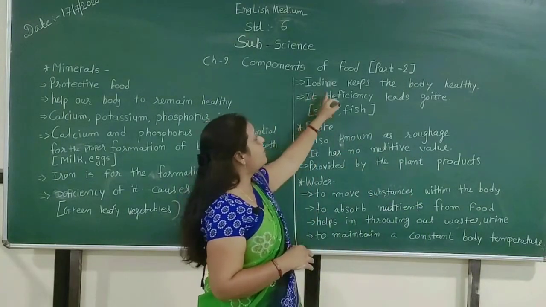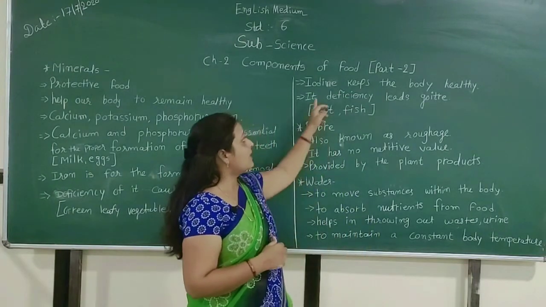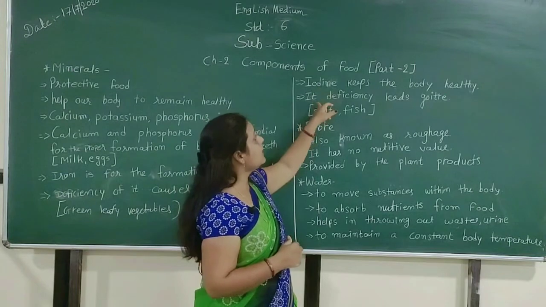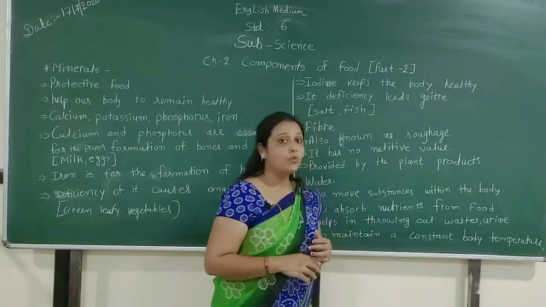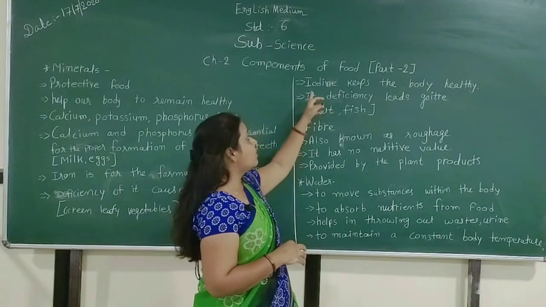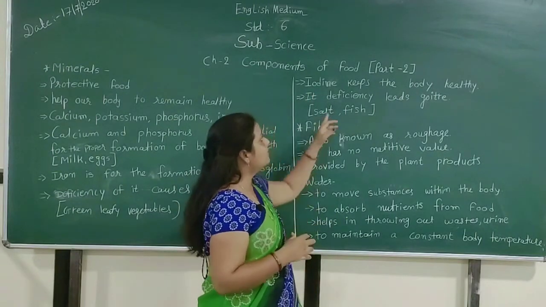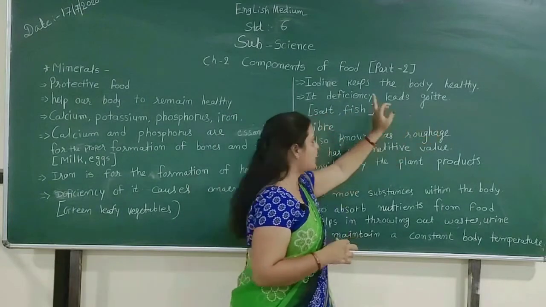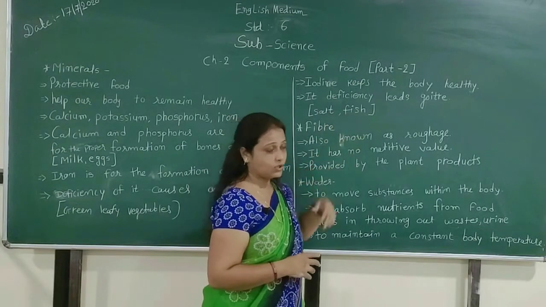Then iodine keeps the body healthy. Its deficiency leads to goiter. If we do not have enough iodine in our body, then we will be affected by the goiter disease. And we can get iodine from salt and fish also.